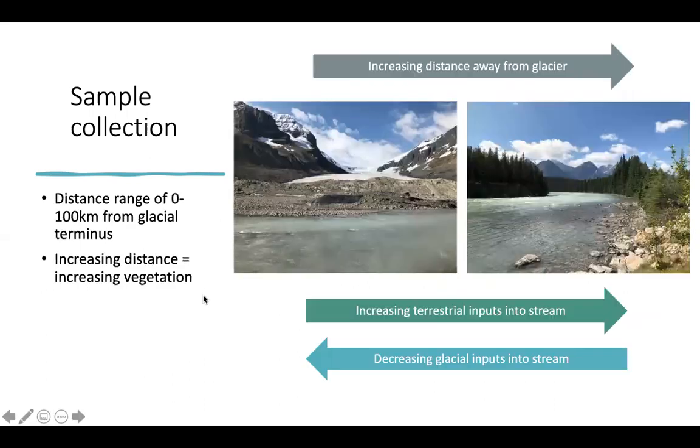Additionally, these samples were taken along a range of 0 to 100 kilometers from glacial terminus. This here is a picture of the Athabasca Glacier headwaters, and this is a picture of the NSR River about 60 kilometers downstream from the terminus. And as you can see, they look quite different. So as we move along this gradient away from the glacier, we get increasing terrestrial inputs into the stream and decreasing glacial inputs. So what we'd expect if glaciers are structuring carbon pools and microbial communities, that we would get a difference from a site close to a glacier versus a site relatively far away.